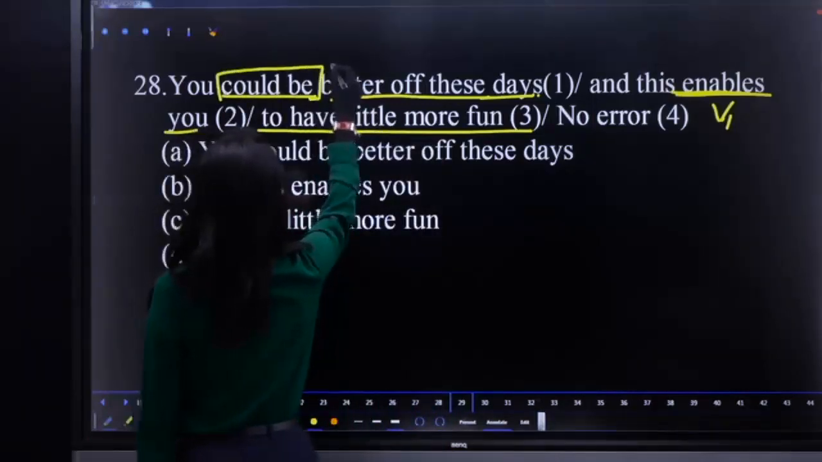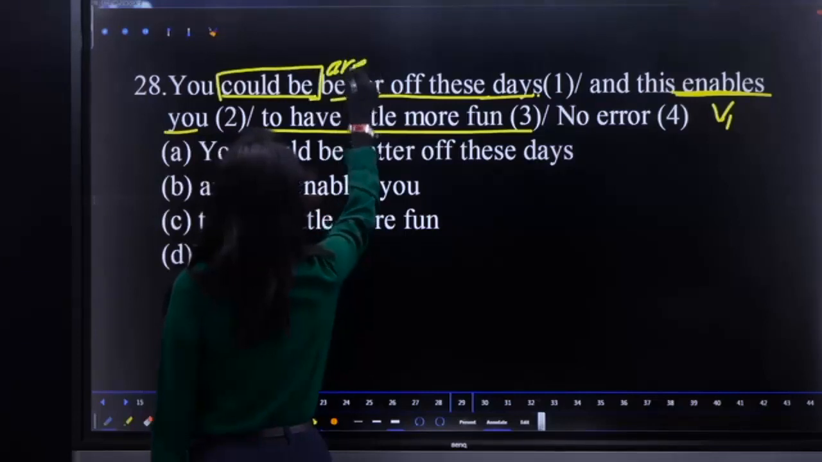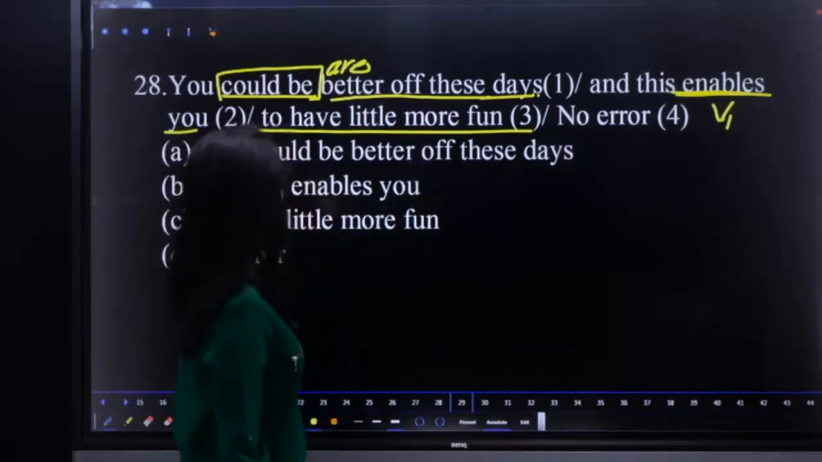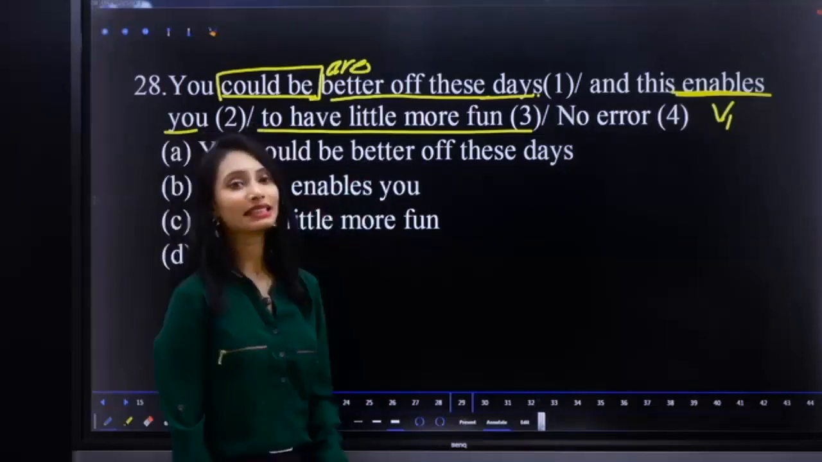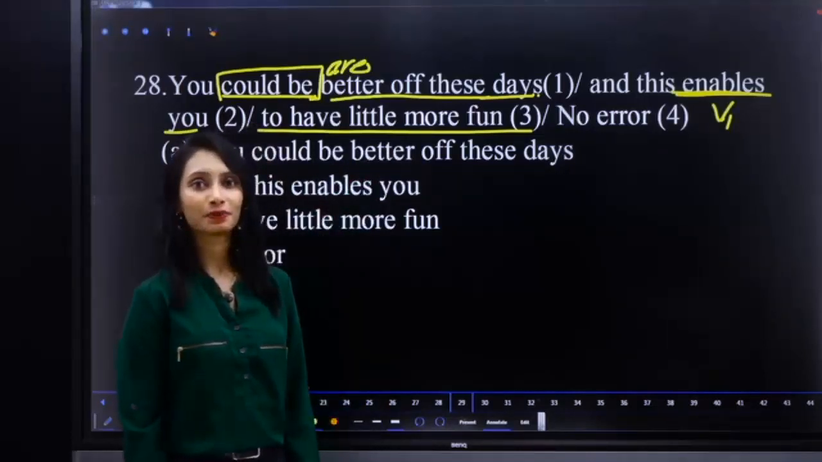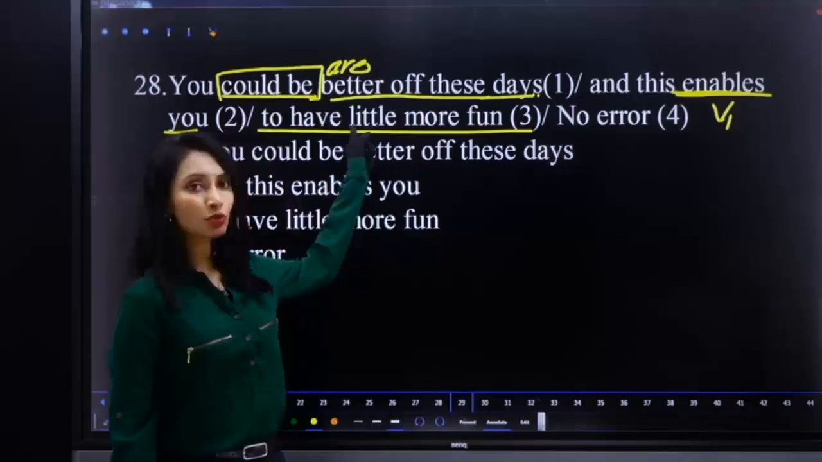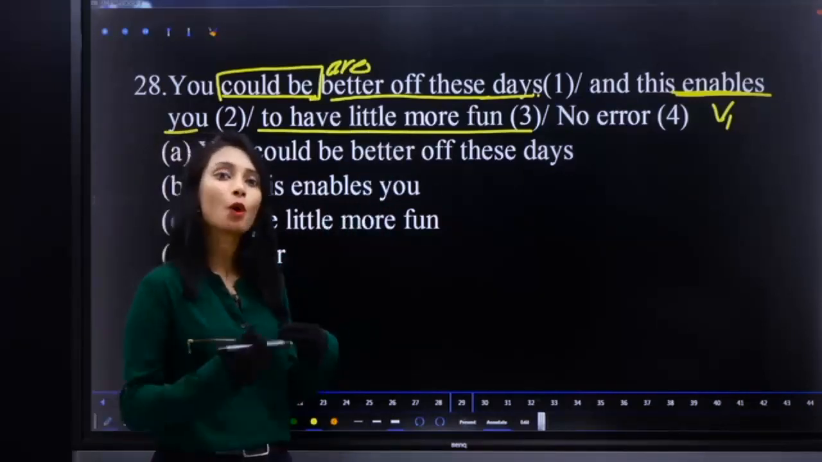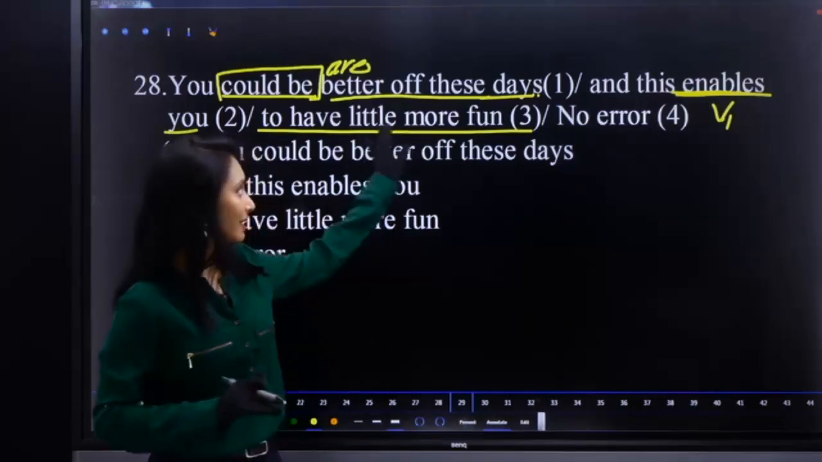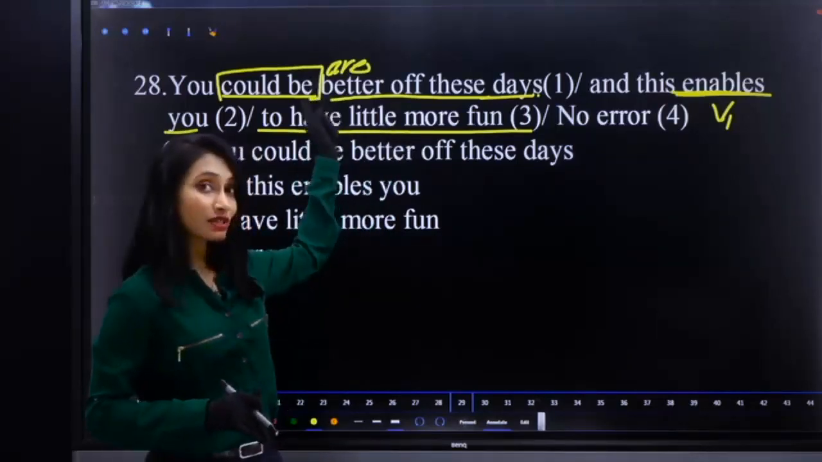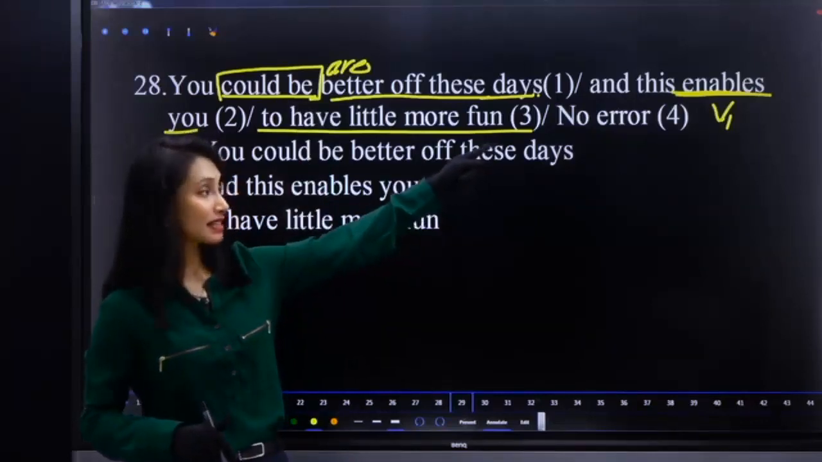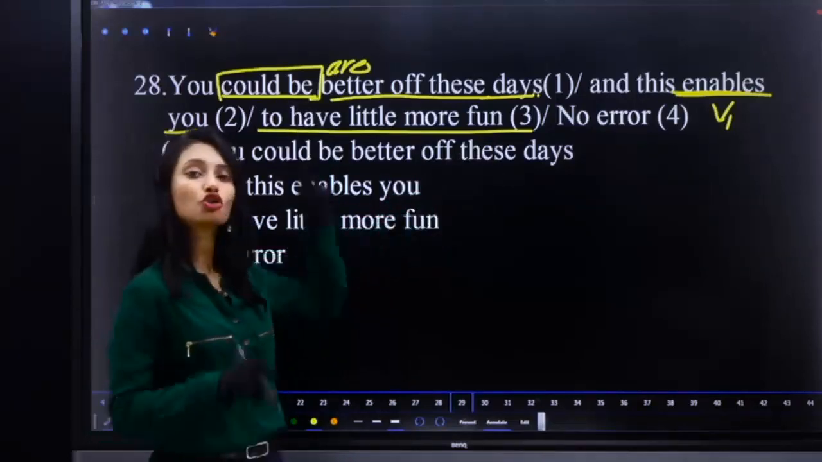That means it's better to write: you are better off these days, and this enables you to have little more fun. So more is there, so you need not put the article a. A little more is not required. Little more fun. That means more than what you had. So that is correct here. The error is with the usage of tense. We require present tense because it shows present. This enables you. So you are better off.